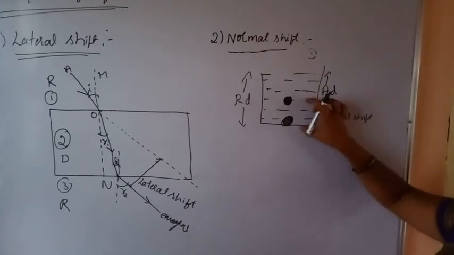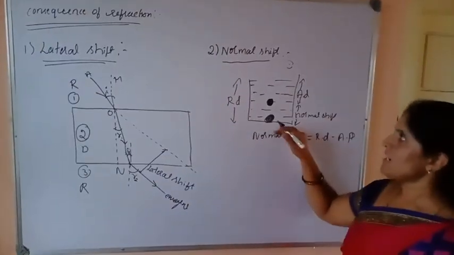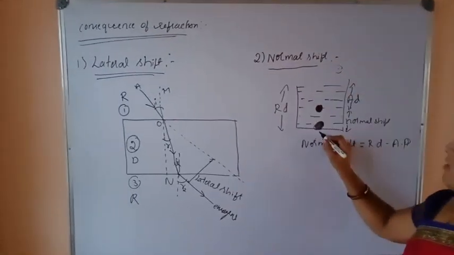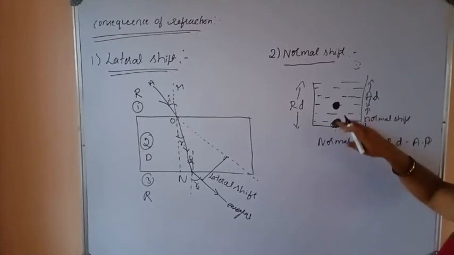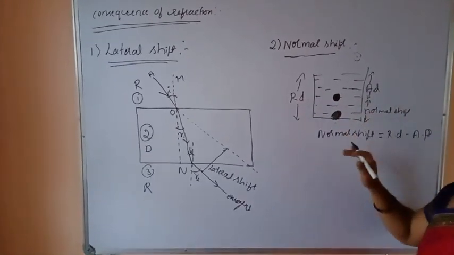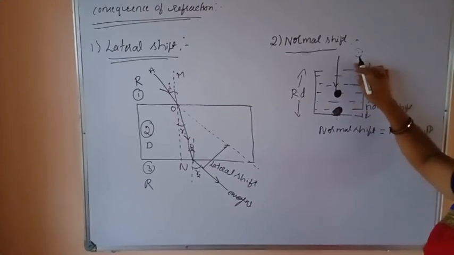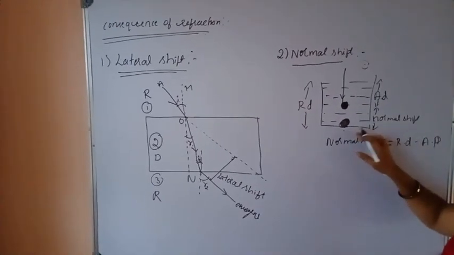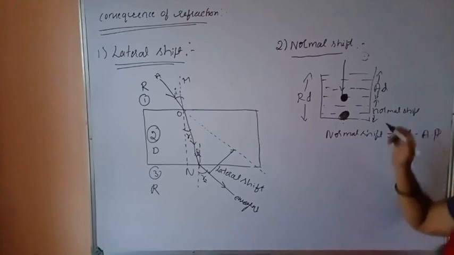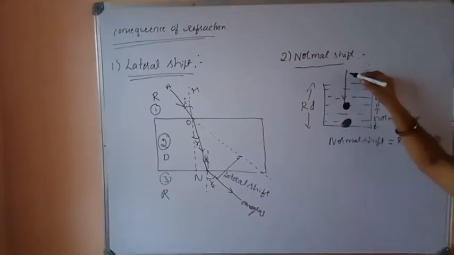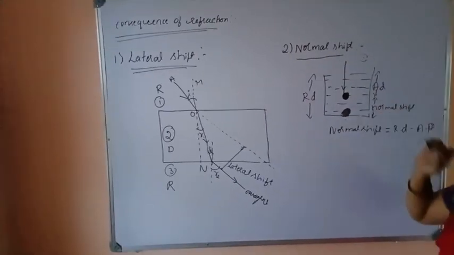Normal shift is defined as the shift in position of an object kept in one medium and viewed normally along another medium.